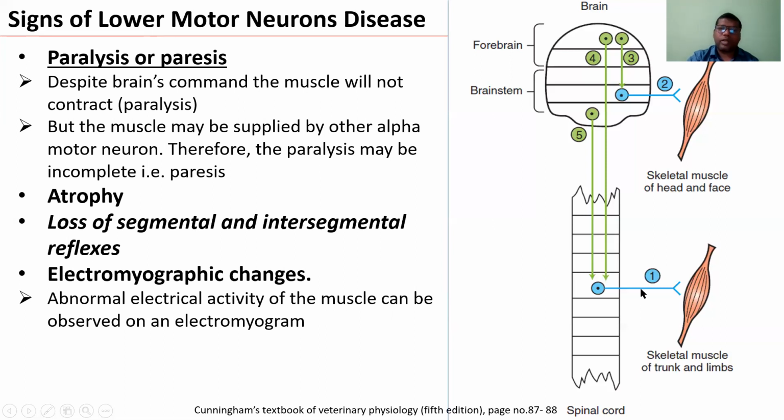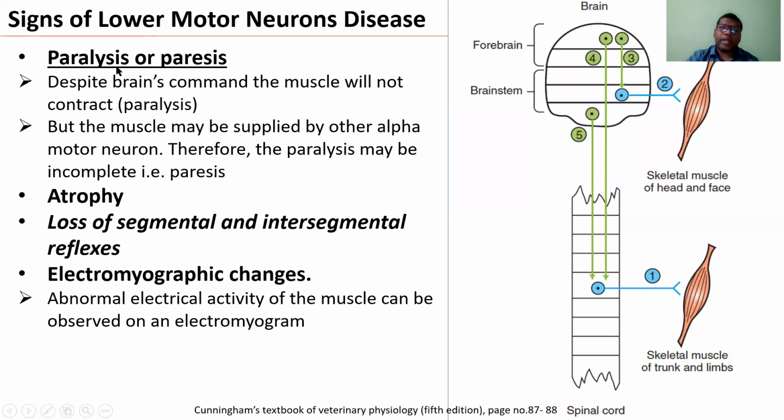So if there is a defect in the alpha motor neuron, even though the command from the higher center is coming by the upper motor neuron, the muscle will not contract or respond, because the lower motor neuron is not functioning. Even if the command and the sensory systems are working properly, due to the damage of the alpha motor neuron, the muscle cannot contract.